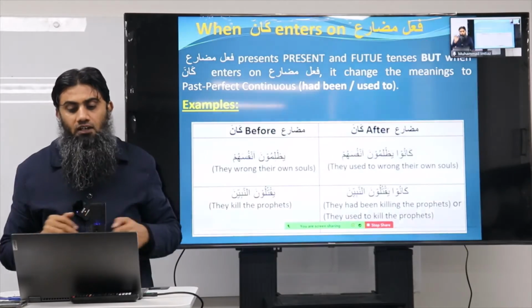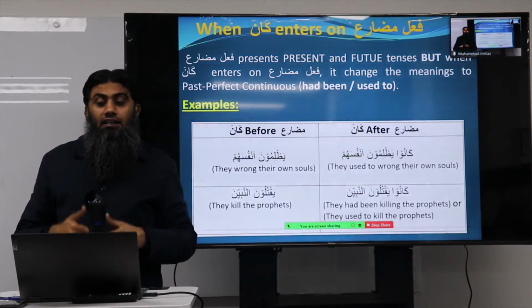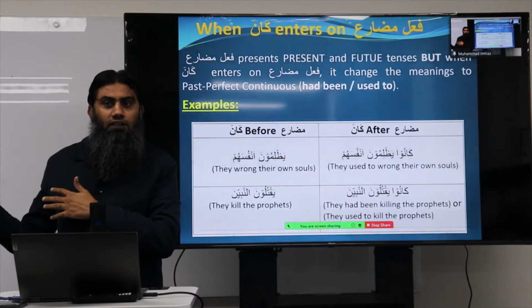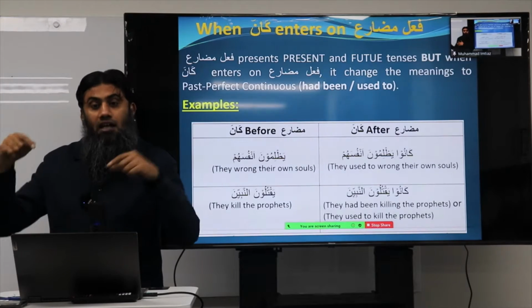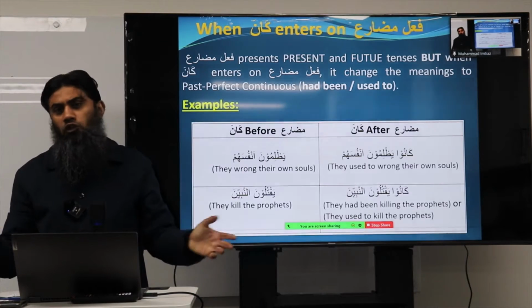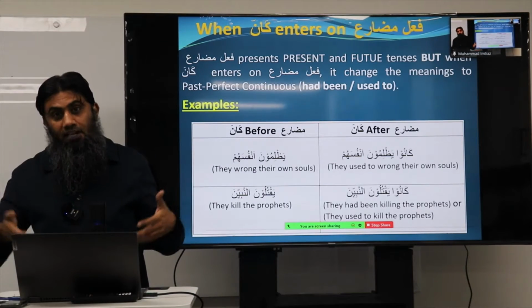Okay, let's move on. When kana enters on fi'l mudare, first we discussed kana entering on jumla ismiya, and now when kana enters on fi'l mudare, we all know that mudare is the present and future tense.